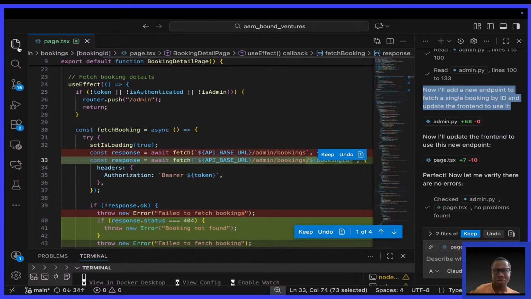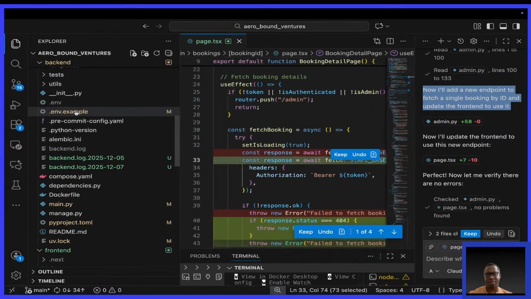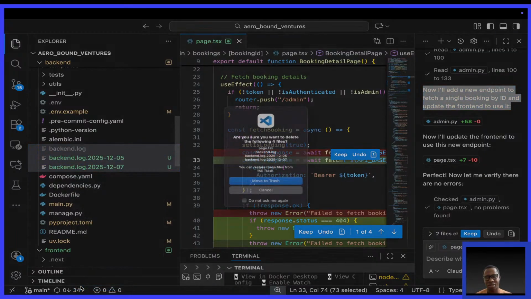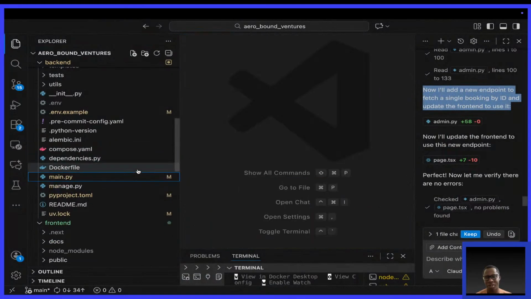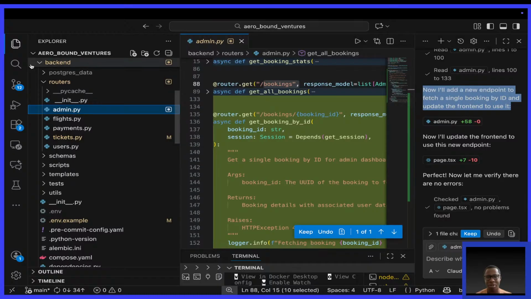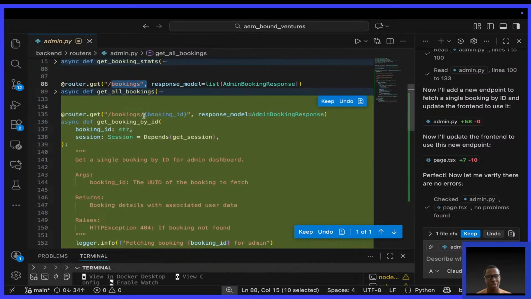Let's go to the backend first. I want to see what it has done. For some reason, I always forget to git ignore these log files. Let me go to admin.py. Okay, yeah, it's supposed to be here. So now you see we have get all bookings and now we have get booking by ID.